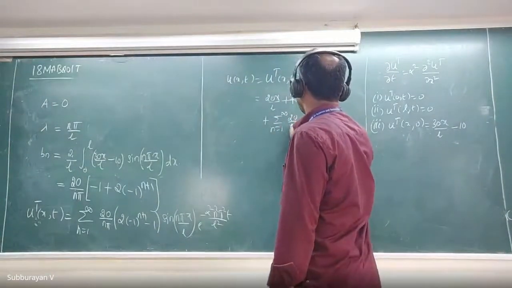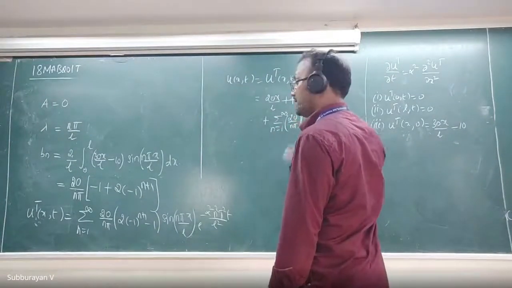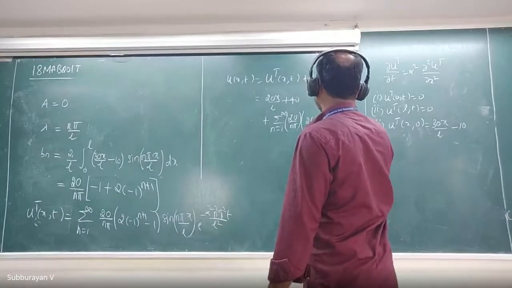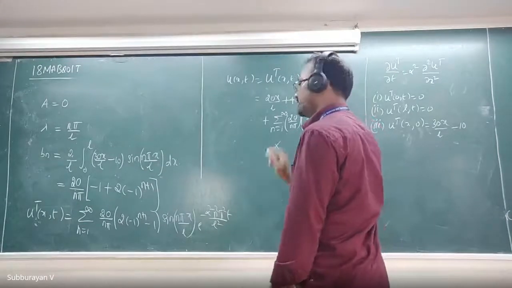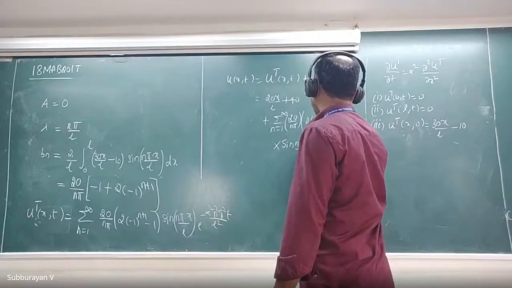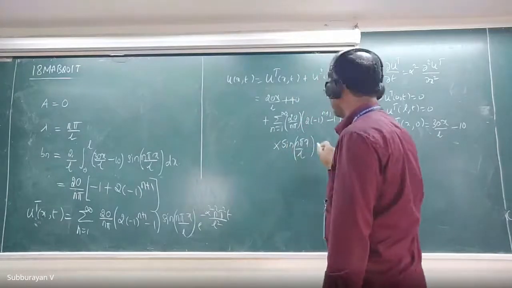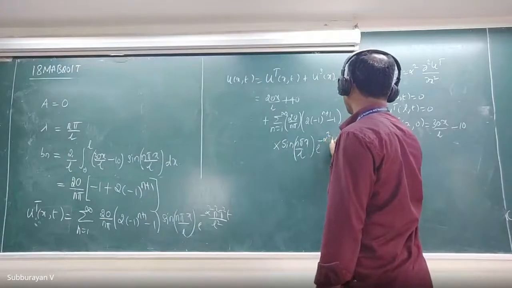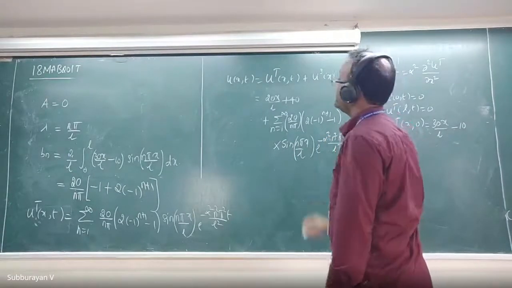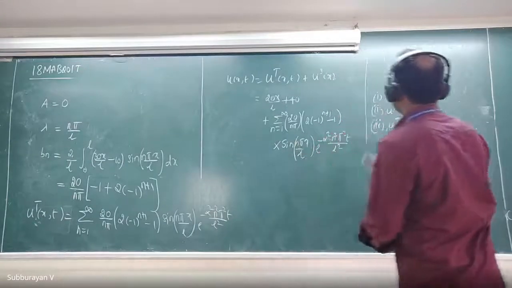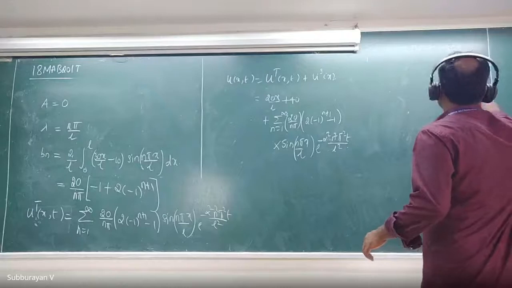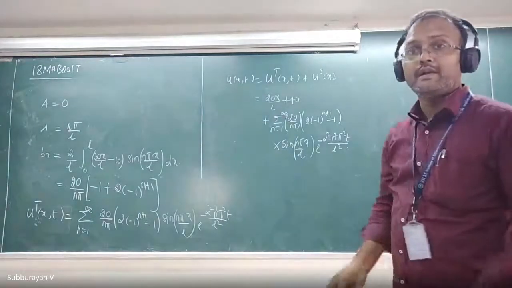20 divided by n pi into 2 into minus 1 raised to n plus 1 minus 1 into sine n pi x divided by L into e raised to minus alpha squared n squared pi squared t divided by L squared. This is the required solution. Is there any doubt in this topic?